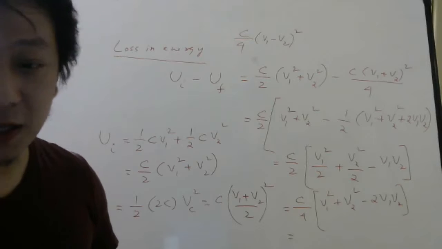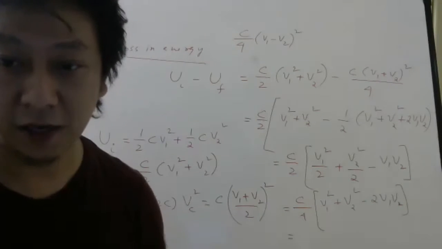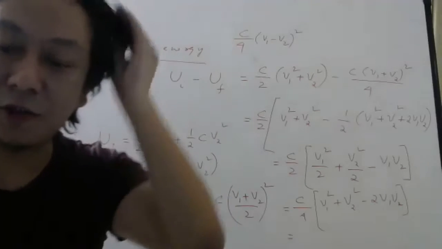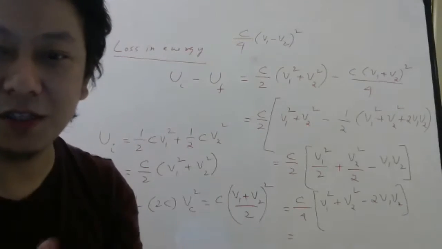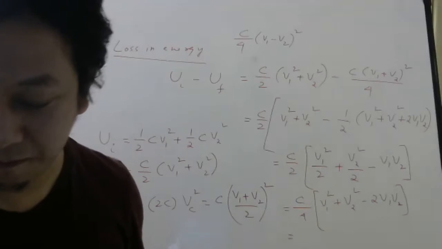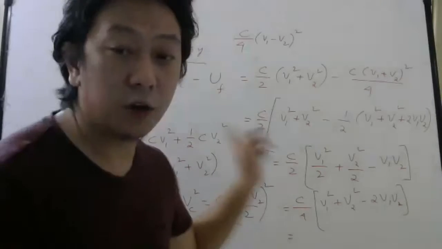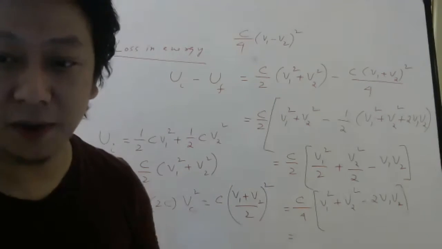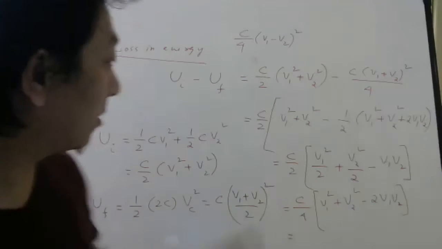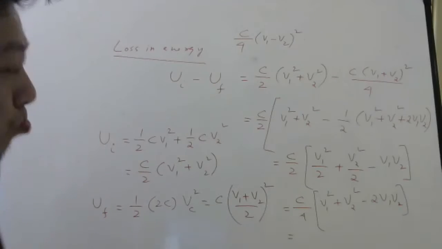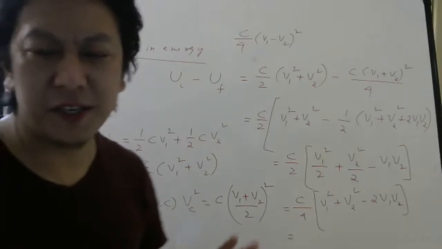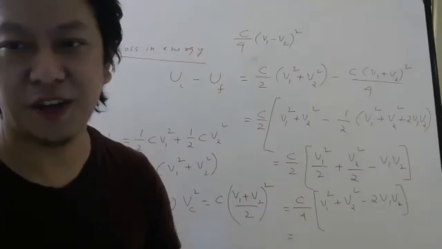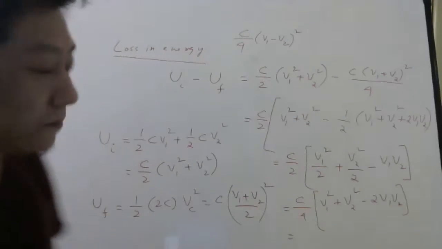Now, you may be thinking, sir, it will take a lot of time. Yes, it will take a lot of time. Some questions will take time, while some questions you will be able to answer directly. One or 2 questions will be lengthy. Now, I will give you a shortcut formula for this. Those who want to remember the shortcut formula, you can remember that way. You will get the answer faster. But first you write this. So again, students, don't take tension. Write the energy stored initially, write the energy stored finally, then subtract. You will get the loss in energy.